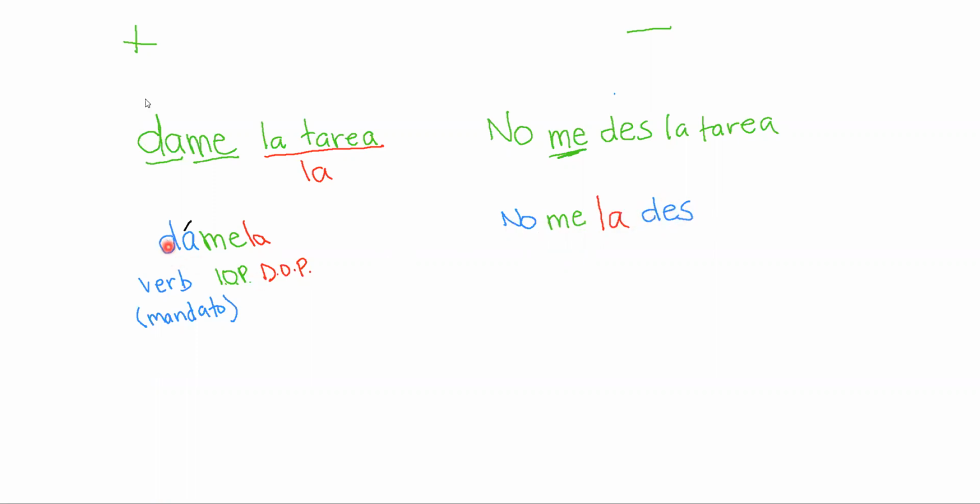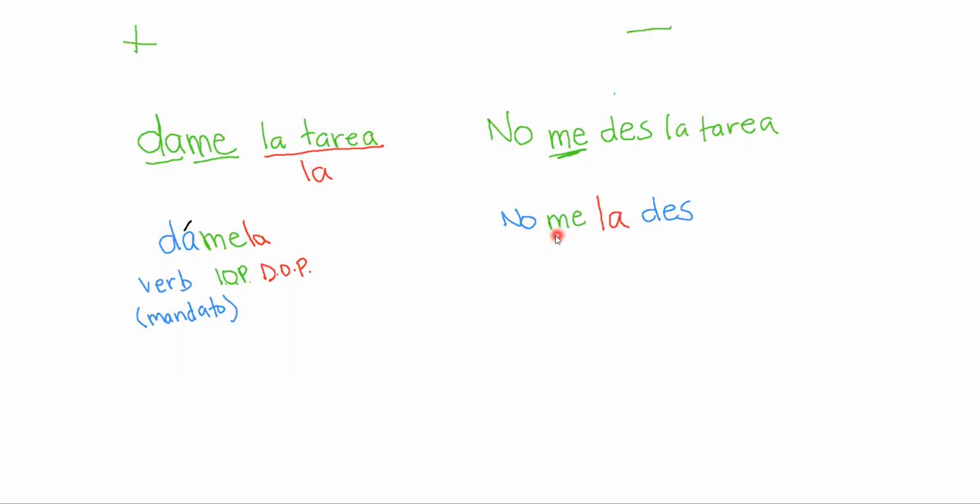When it's an affirmative command, we put the verb, the object pronoun, and another object pronoun if you have a second one, after the conjugation. If it is a negative command, the object pronouns have to go before the conjugated verb. So this is our conjugated verb, and me and la have to precede it.